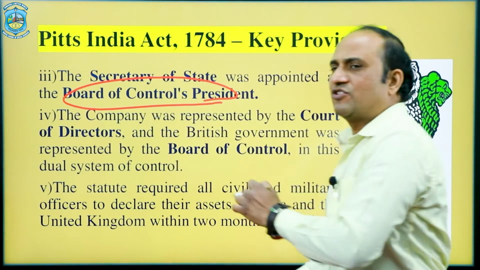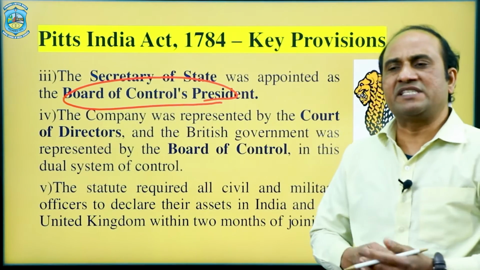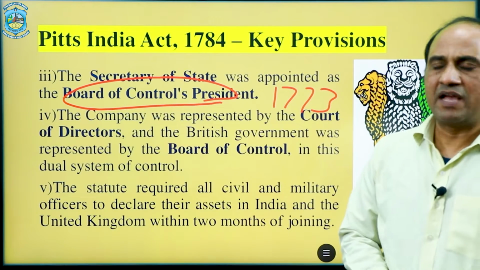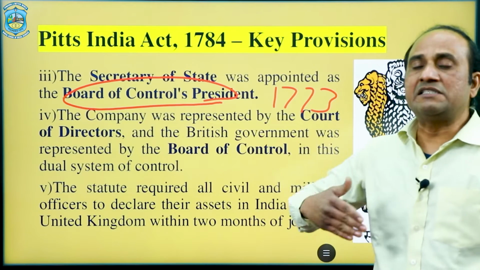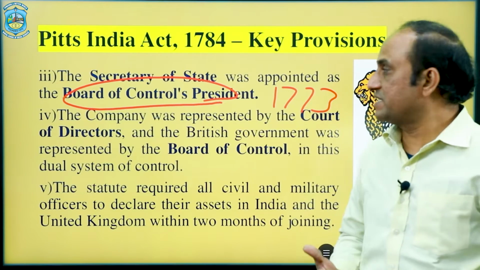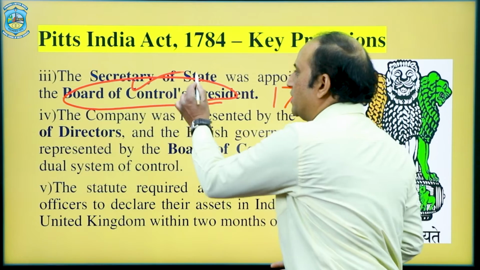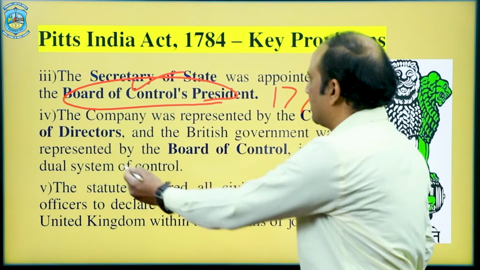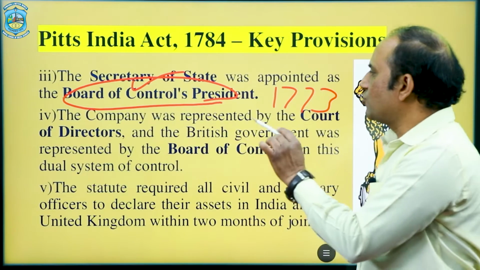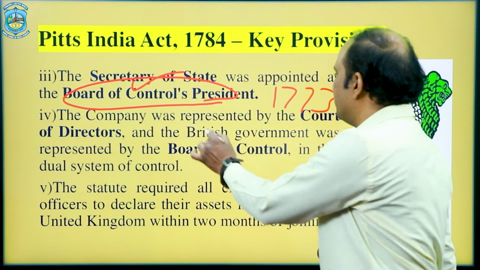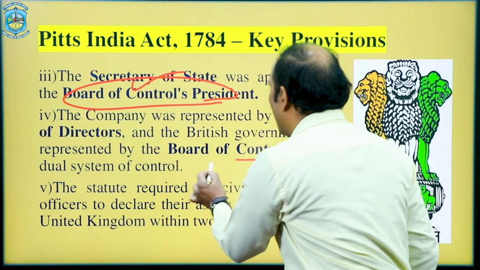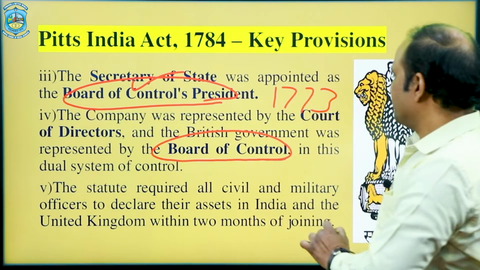That means the secretary had already been introduced by the 1773 Regulating Act, and this secretary will become the chairperson, the president of this Board of Control. Second important thing is that the company was represented by the Court of Directors, and the British government was represented by the Board of Control.